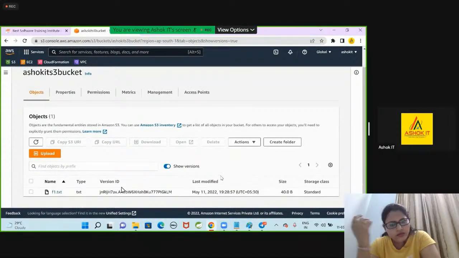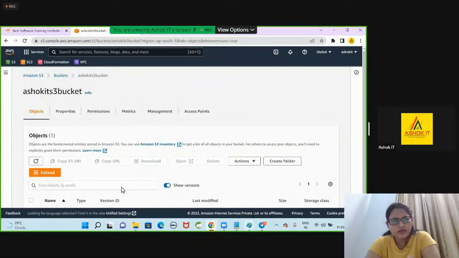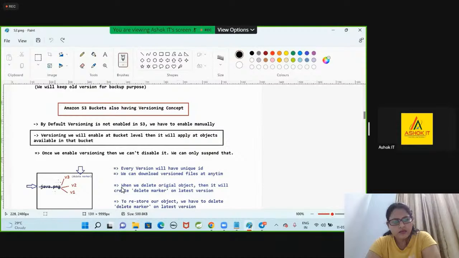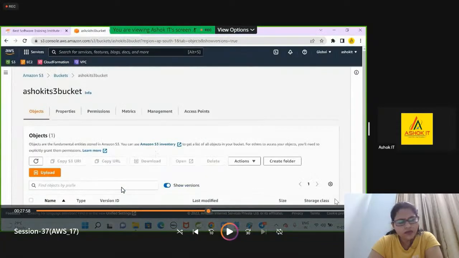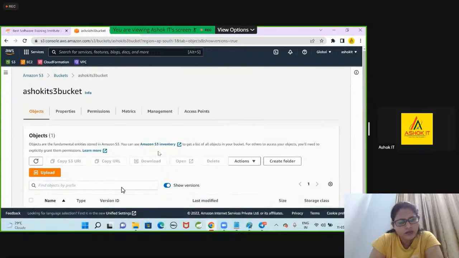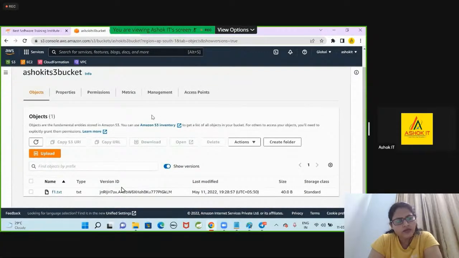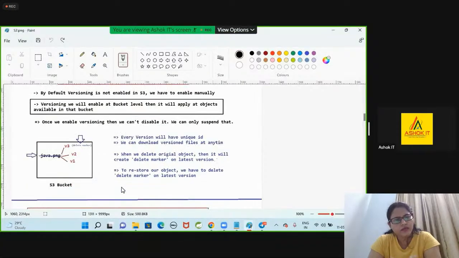That file is deleted permanently, but previously, whenever we delete the original file, it will create a delete marker option. Whenever we delete the delete marker, then we can recover. Let me read the documentation of AWS. Maybe they might have changed something in the S3 bucket policy. Let me check it and I will update you.